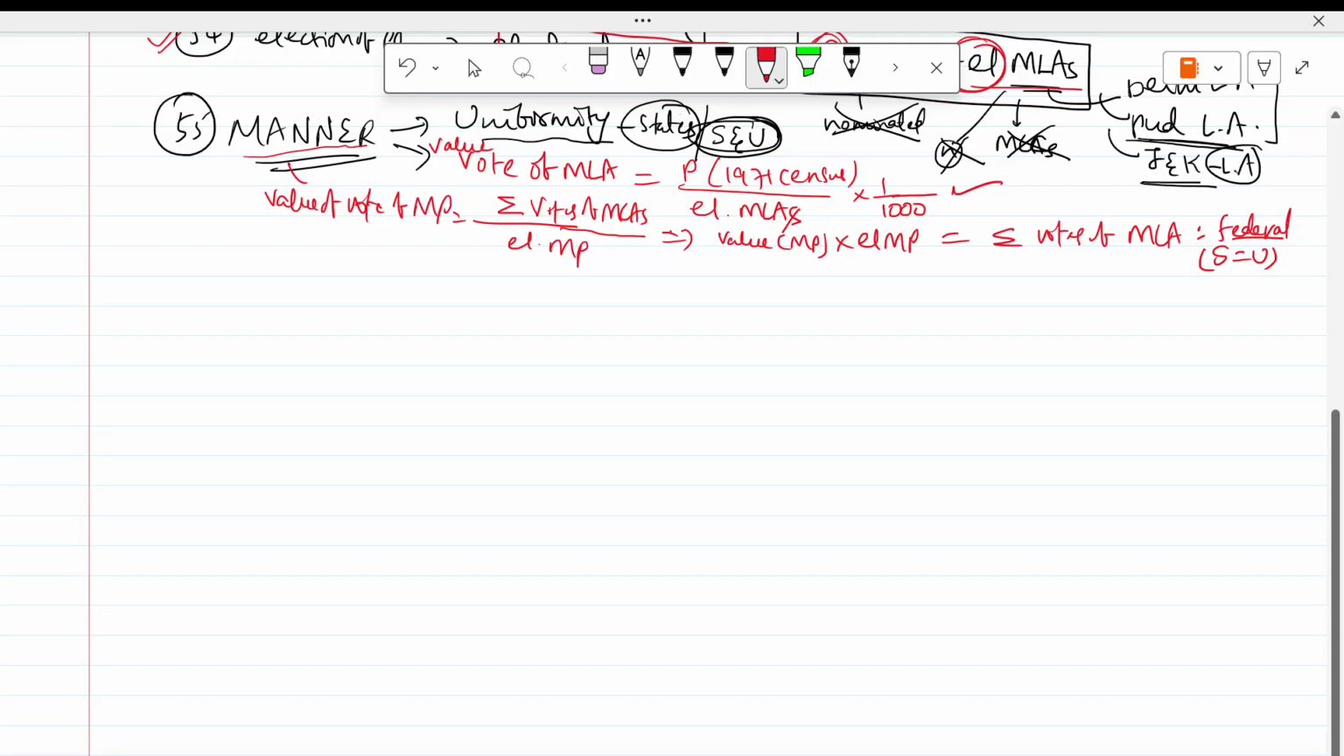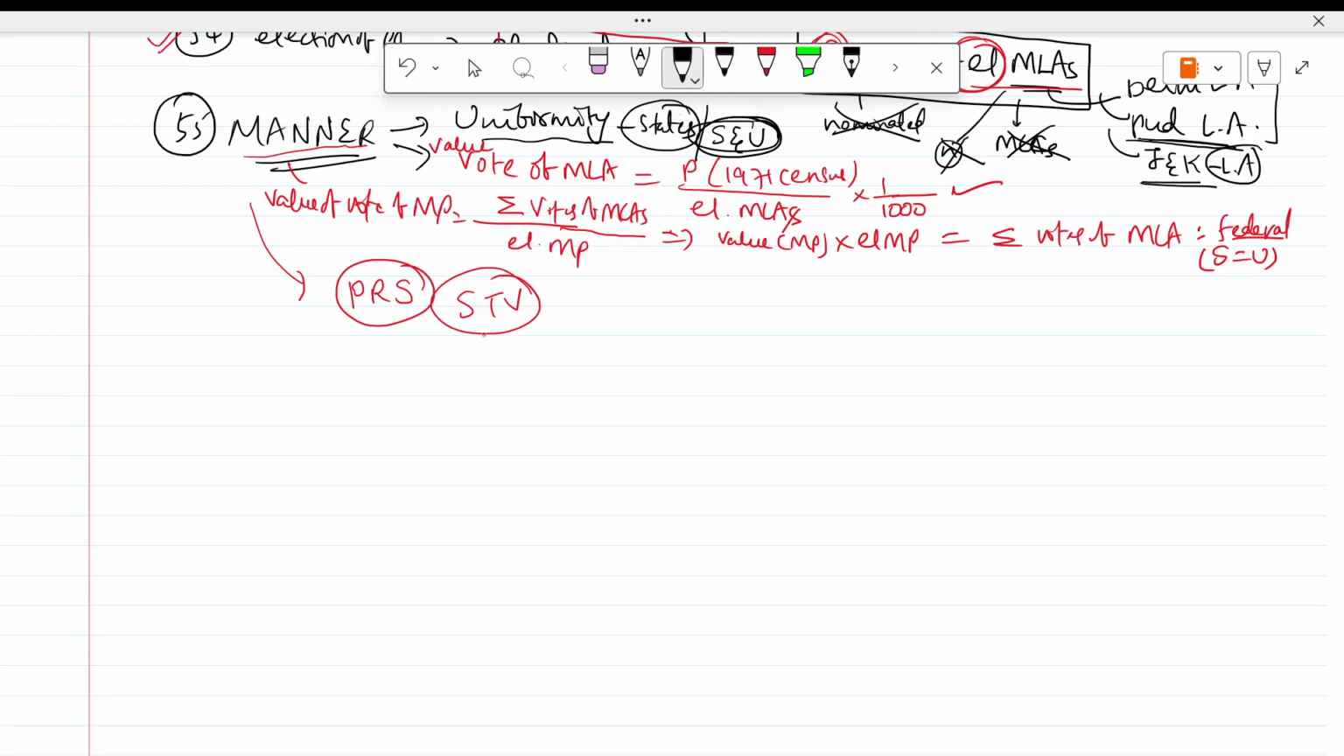This article will continue, and here in article 55 it is said that there should be a procedure of proportional representation system. Proportional representation system and single transferable vote. This is how the election is carried out. So this is the procedure by which the election of the president takes place.